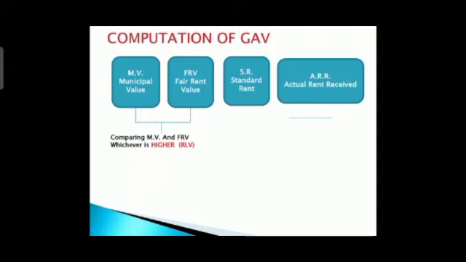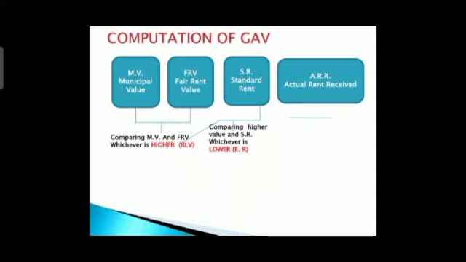Now that RLV is considered for the next calculation, that is standard rent. RLV is compared with standard rent, and we are going to take whichever is lower. That lower amount is called expected rent, that is ER. Now ER is compared with actual rent received.